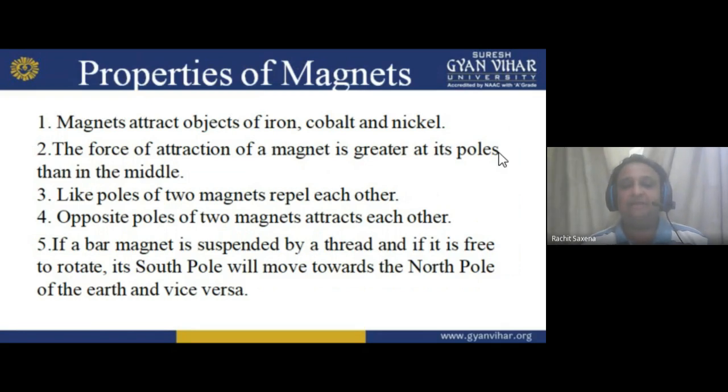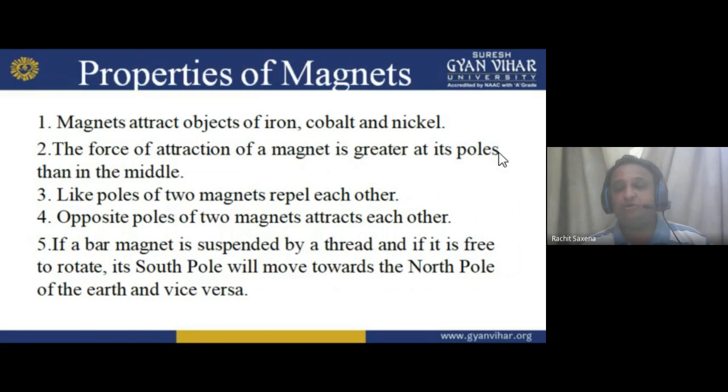Next, like poles of two magnets repel each other. Obviously, north-south and south-north attract, but south-south repels and north-north repels. So like poles of two magnets repel each other. After this, opposite poles of two magnets attract each other. Obviously, north attracts south, or south attracts north.